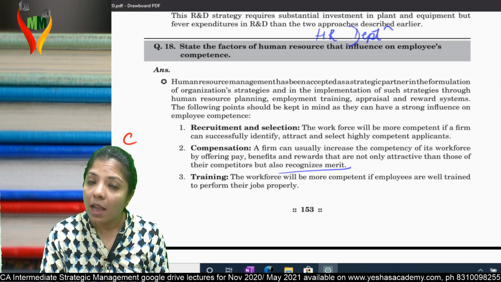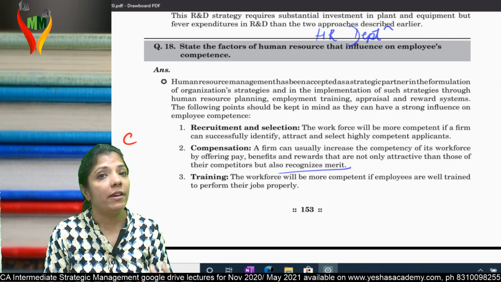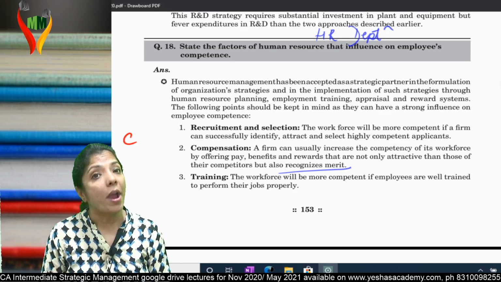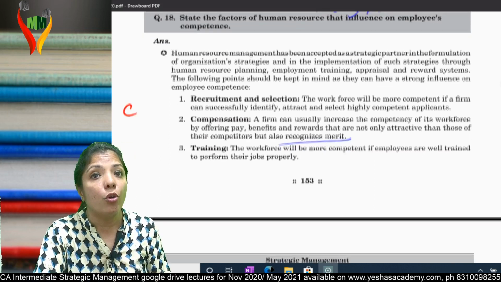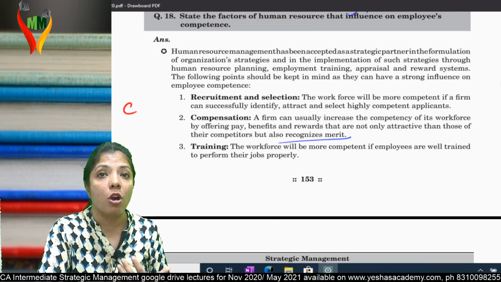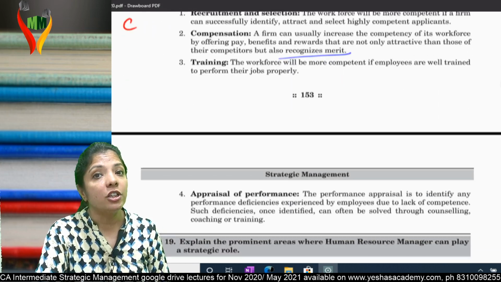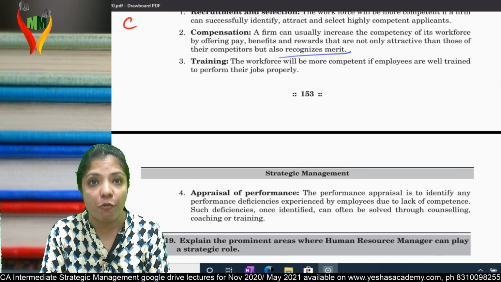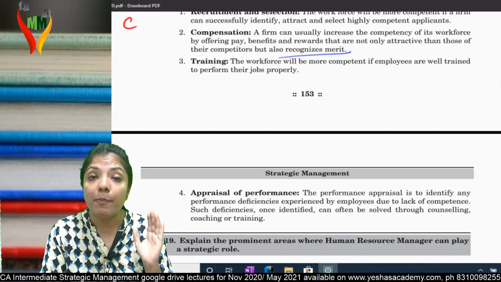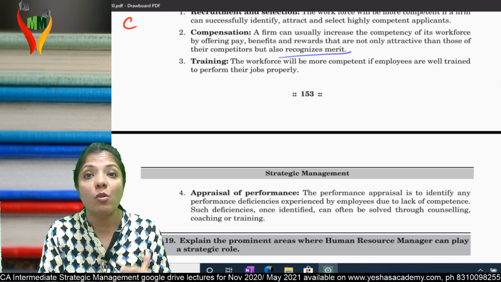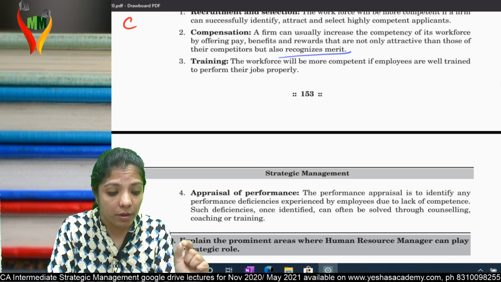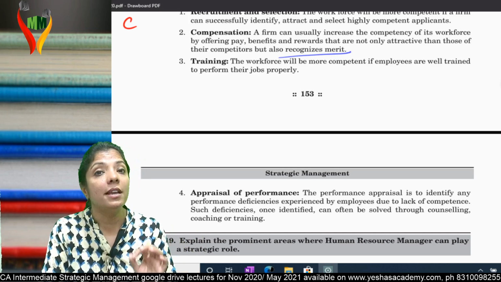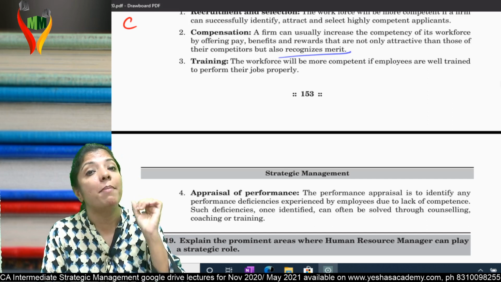Am I clear? Next, suppose you have given him a compensation which he has accepted. That means he has accepted your offer and joined your company, so now train him. The more you train him, the more he'll be able to perform his job efficiently. And after training, at the end of the year, there will be a performance appraisal. When there is a performance appraisal, you come to know the place where the person is weak, and help them to overcome the weakness. Am I clear? So these 4 areas must be done properly by the HR team.